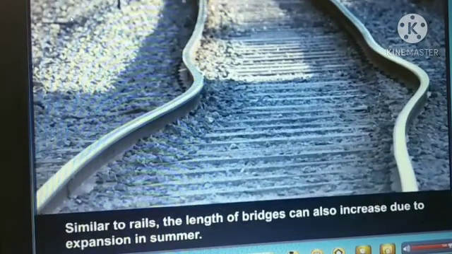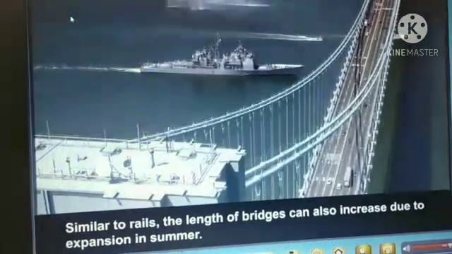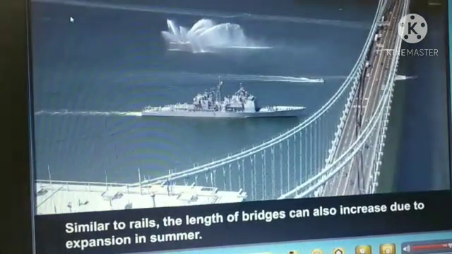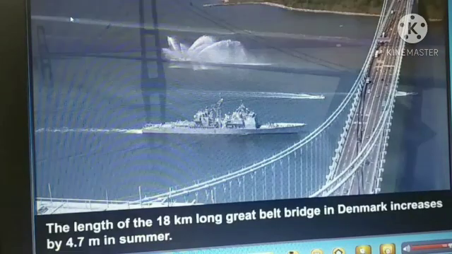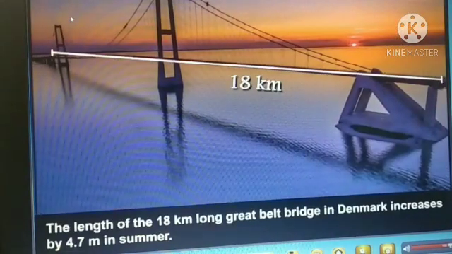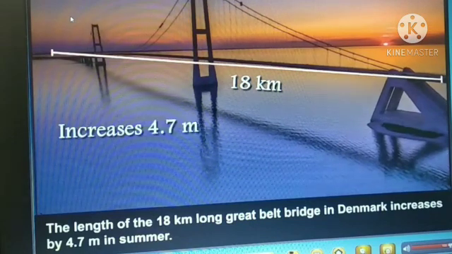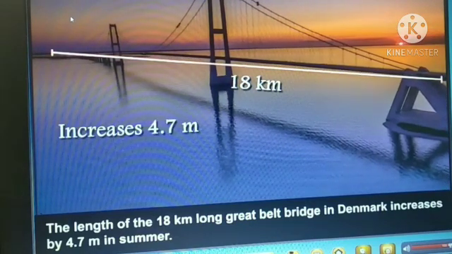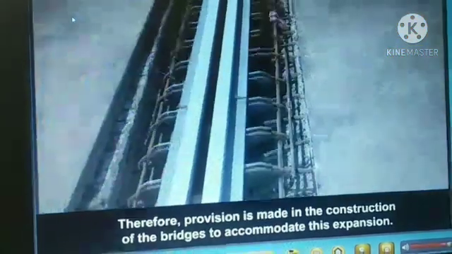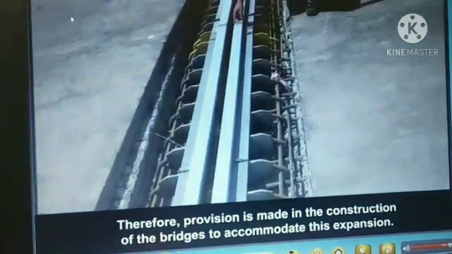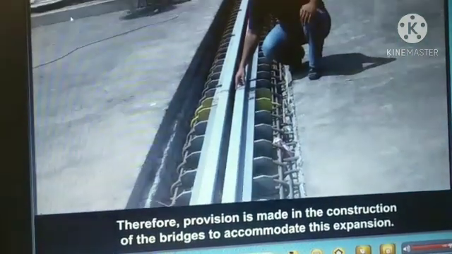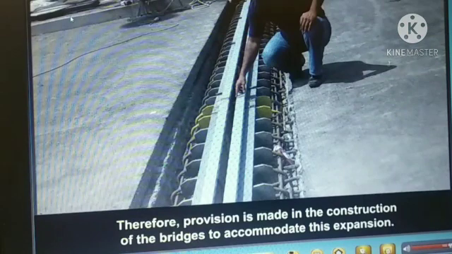to accidents. Similar to rails, the length of bridges can also increase due to expansion in summer. The length of the 18 km long Great Belt Bridge in Denmark increases by 4.7 meter in summer. Therefore, provision is made in the construction of the bridges to accommodate this expansion.